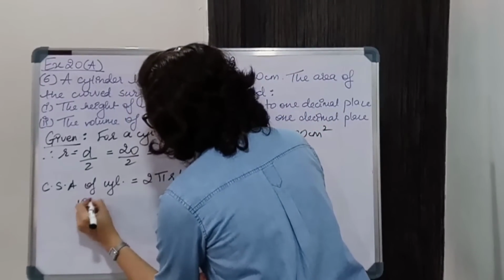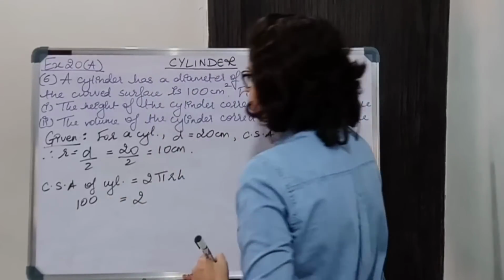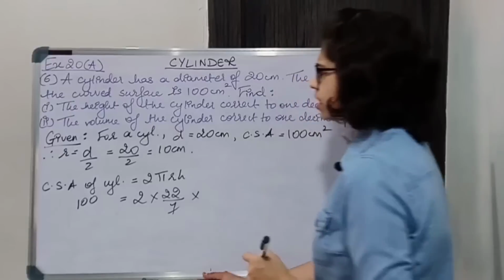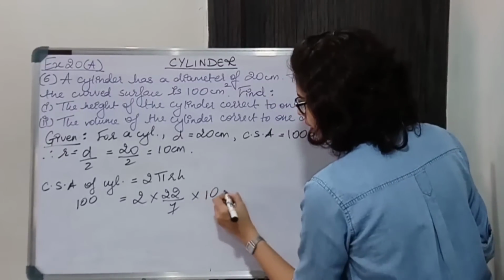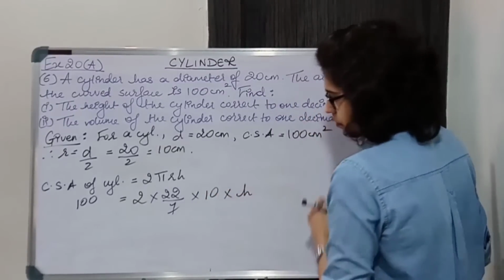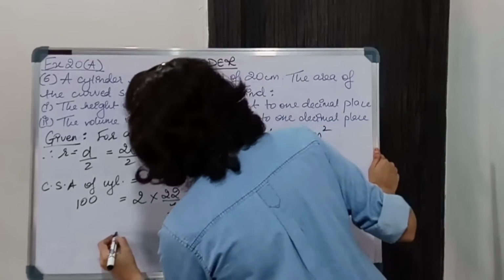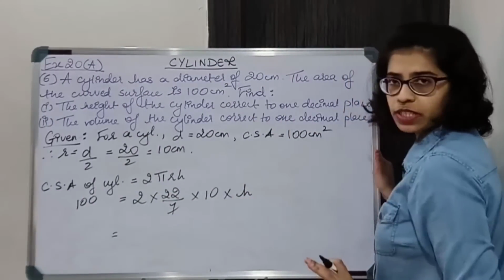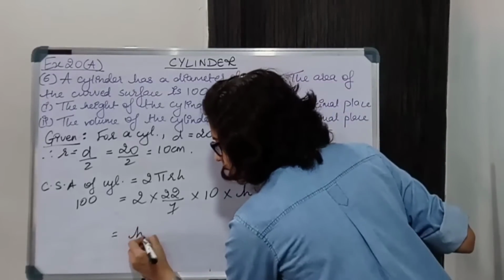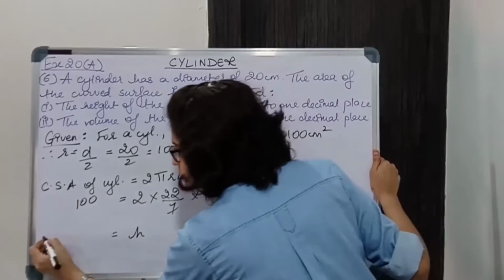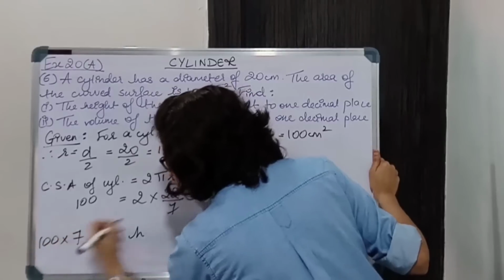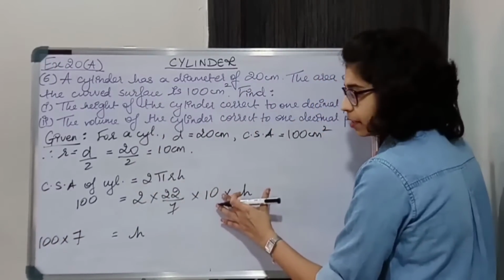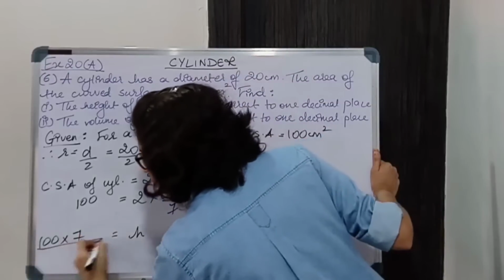And this is 100 is equal to 2 into 22/7 into 10 into H. Now we'll shift everything over here. I want only H on one side. So I'll keep H as it is. This is in denominator. This will go in numerator. It will get multiplied to the numerator. And all these which are in numerator will go in the denominator.